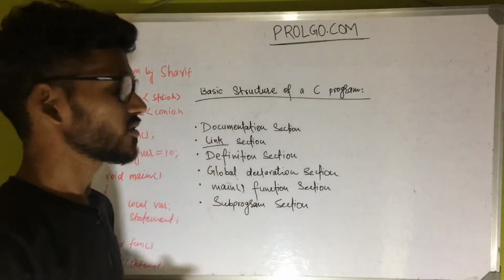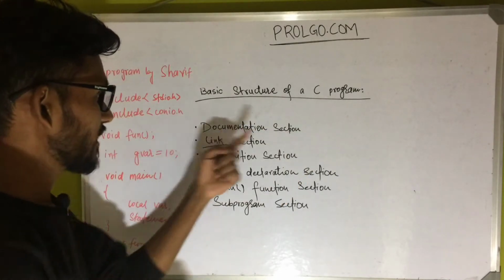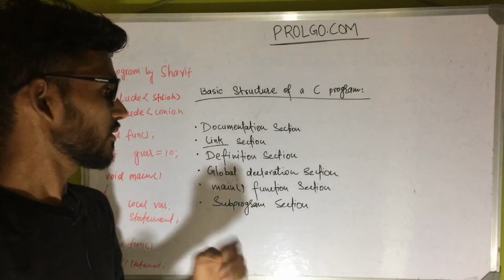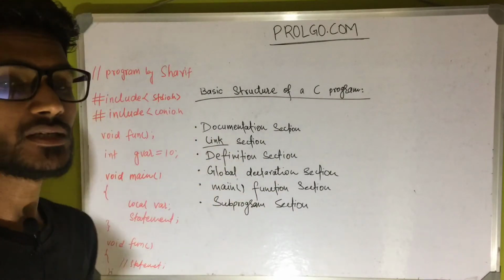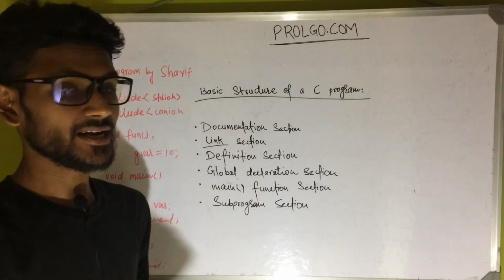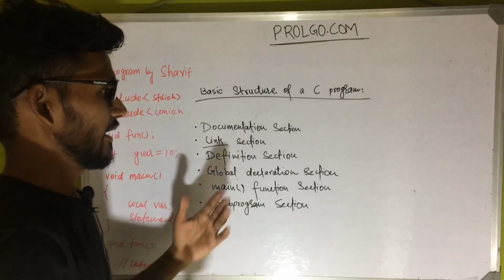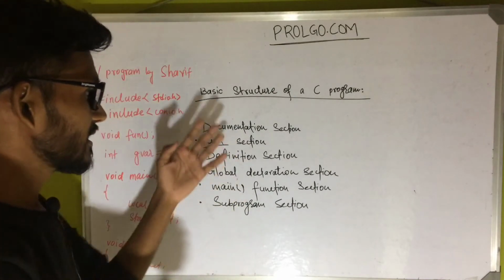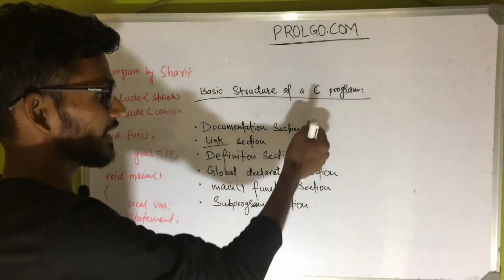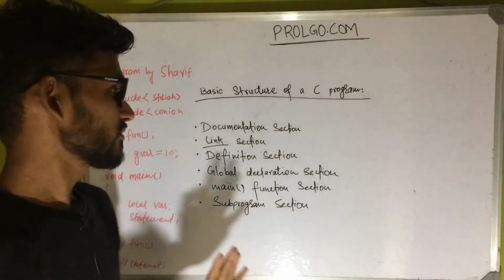So the first one is the documentation section. What it says is that it is used for documentation purposes only. Suppose who has written it, for what purpose, and on which date it was written. These are some of the details which will be available in the documentation section.